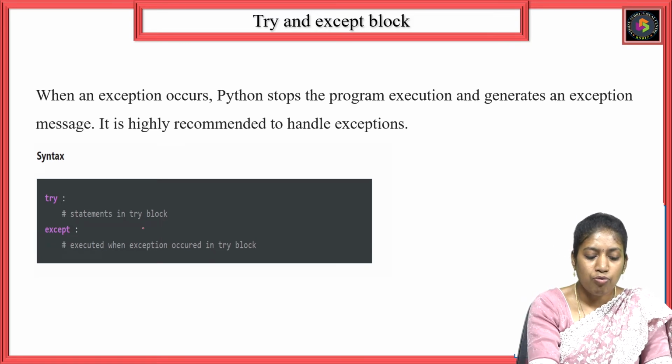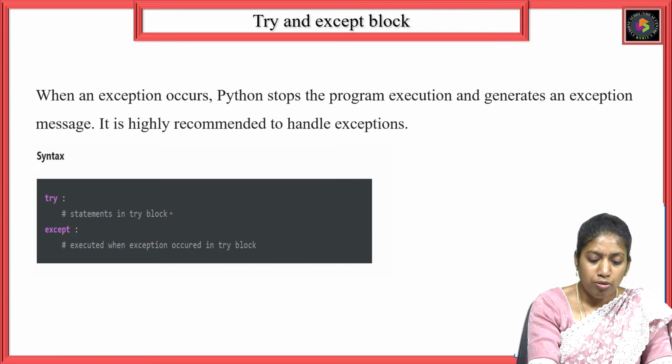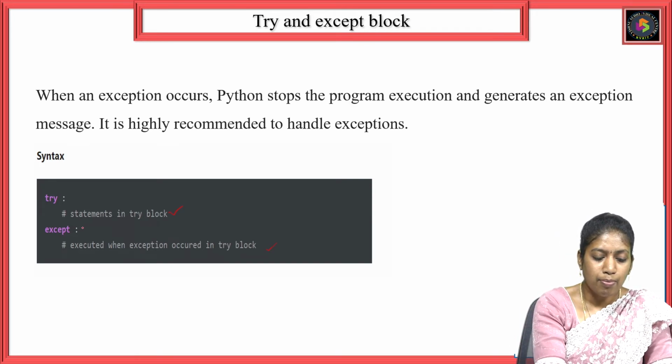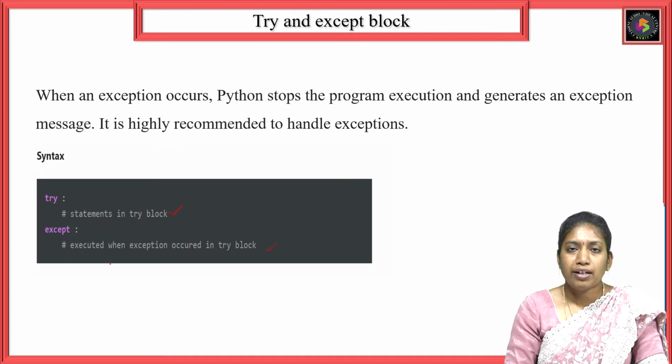So this is the syntax for writing a try and except block. So try, colon, and whatever code we need to write will be written inside a try block. Whatever code is going to raise an exception will be written in the try block. Except block: whenever an exception occurs in the try block, the corresponding except block needs to execute. The except block is written with except, colon, and the statements that need to execute will be written inside an except block.